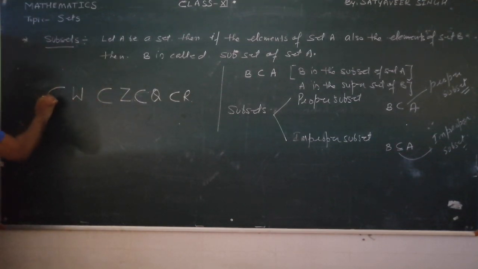And if you prepare a set of natural numbers, natural numbers are a subset of whole numbers.